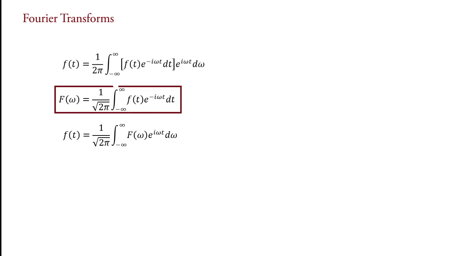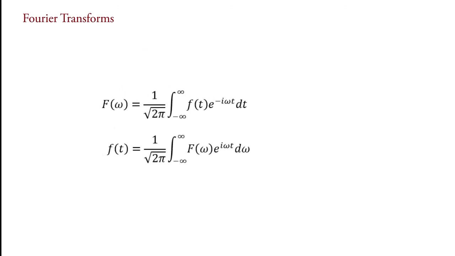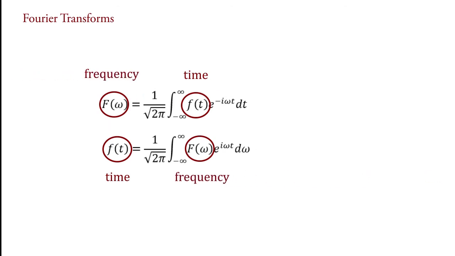If we put the value of F of omega, this one here, then we get this equation. In these equations, f of t contains time domain data and F of omega contains frequency domain data. Therefore, from this equation, we say that it transforms time domain data f of t into frequency domain data F of omega.